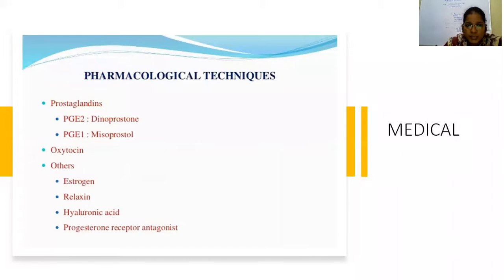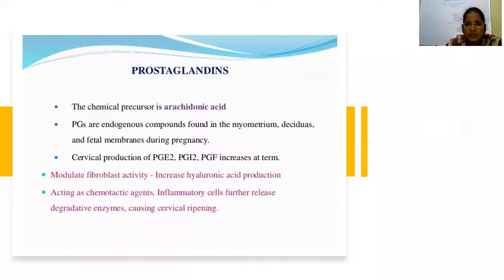Coming to pharmacological techniques, we have the two important and most widely used pharmacological methods. One is PGE1 misoprostol and PGE2 dinoprostol, the other is oxytocin. These three are most commonly used. Compared to dinoprostol, PGE1 tablets are most widely used. Others are estrogen, relaxin, hyaluronic acid, and progesterone receptor antagonists.